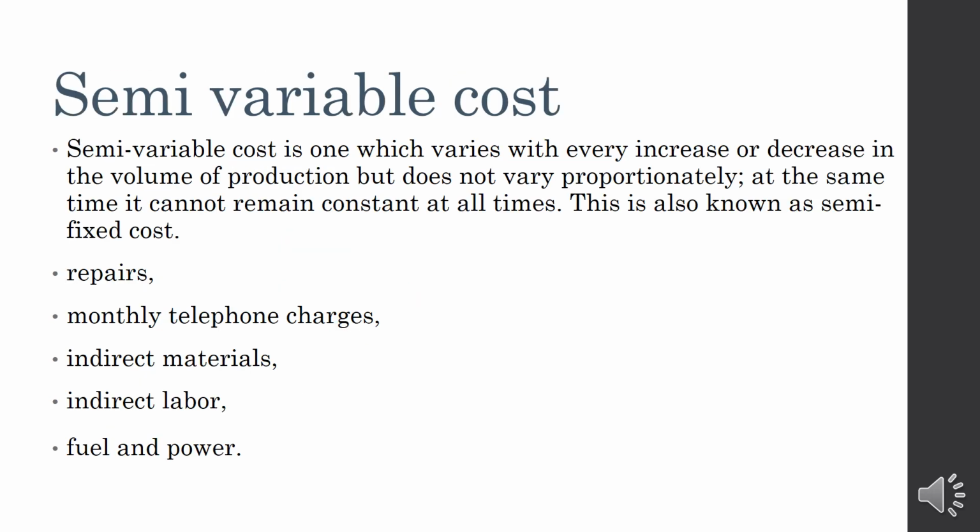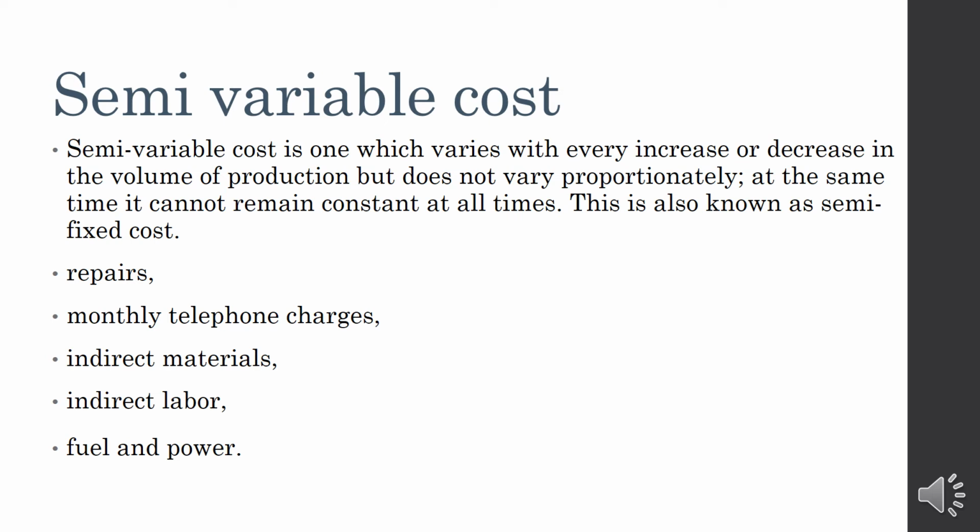Then next, the new concept I told you now. This is the new concept. Why? Because semi-variable cost. Semi-variable cost is one which varies with every increase or decrease in the volume of production but does not vary proportionately. At the same time, it cannot remain constant all the time. This is known as semi-fixed cost.